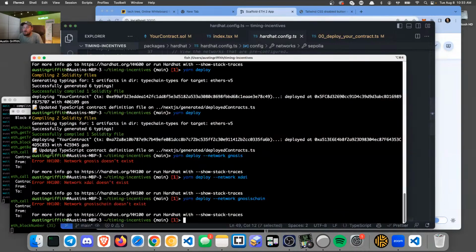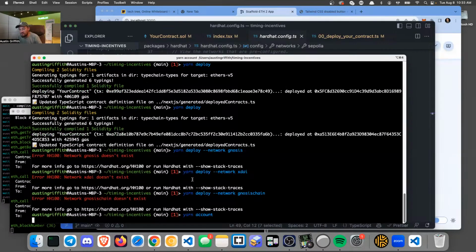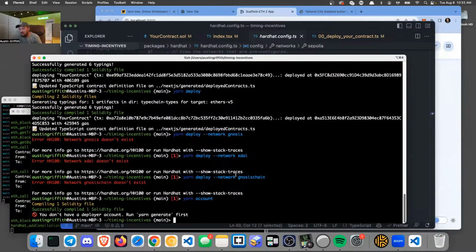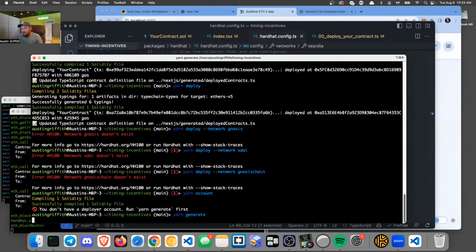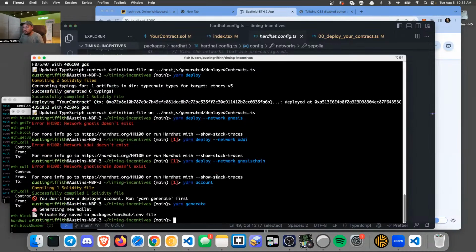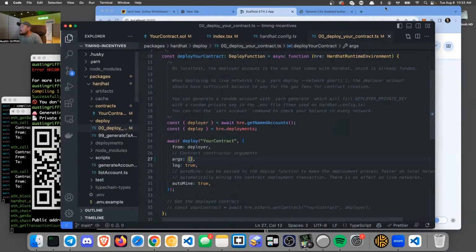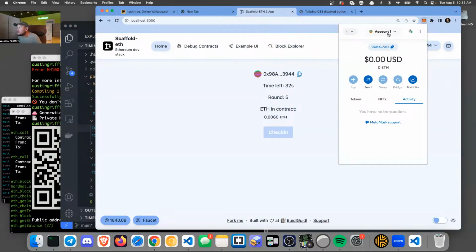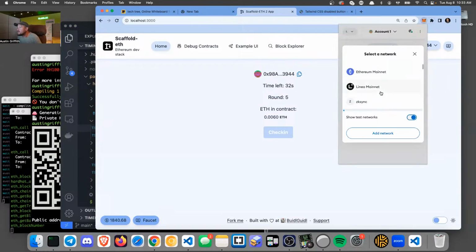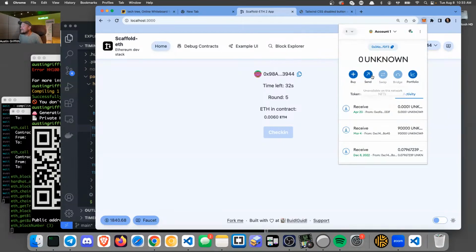Sepolia. Okay, so yarn account. I guess we'll be waiting for blocks to happen. Okay, so we need to generate an account. Then yarn account will give us that account's address. I wish it printed out the address right there. Okay, then I'm going to send it some Sepolia. Oh yeah, scroll through this nice network display where I can only see three at a time. Here we go, Sepolia. And yo dog, I should definitely have some Sepolia.